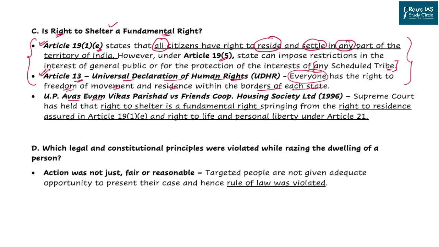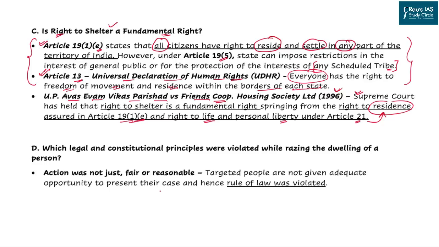Uttar Pradesh Awas Evam Vikas Parishad versus Friends Cooperative Society, 1996 case. The Supreme Court observed that right of residence is part of Article 19(1)(e), and right to life and personal liberty are also supporting the right to residence.